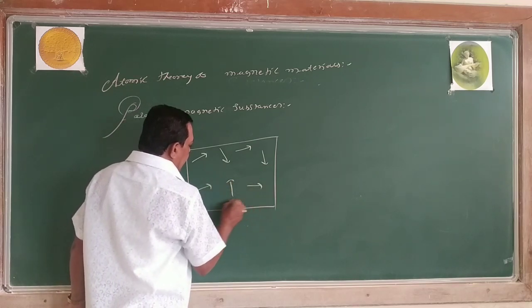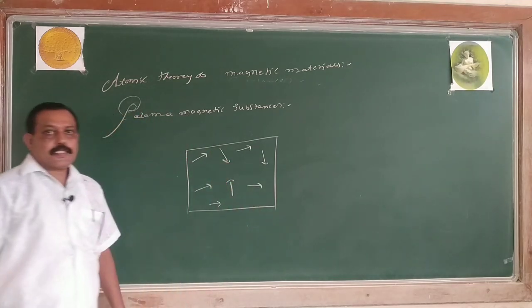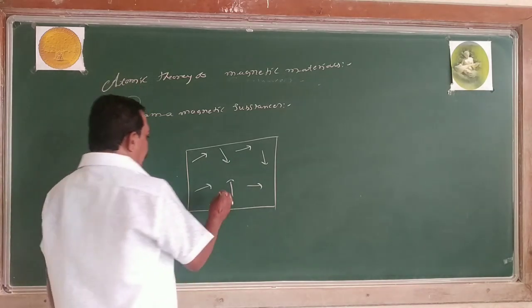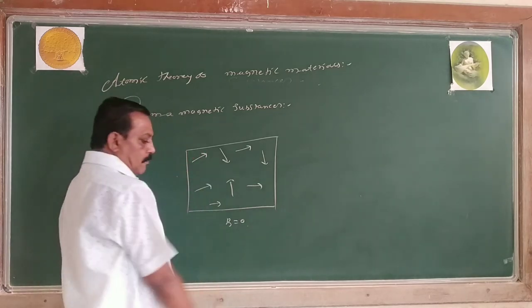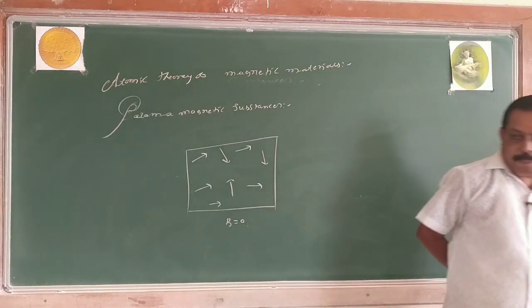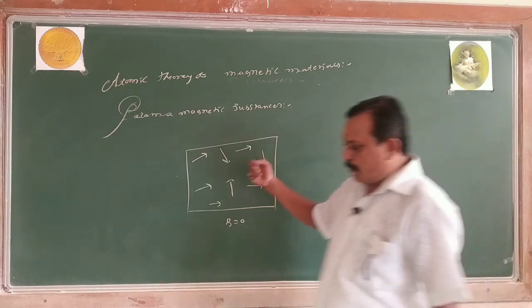The net dipole moment per unit volume is 0. There will be no external magnetic field. The dipole moment per unit volume is 0.